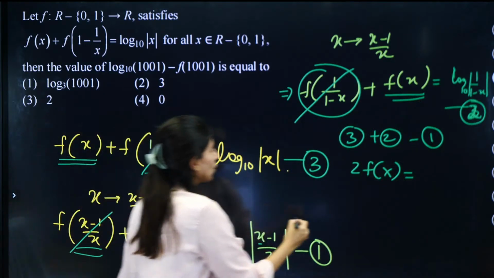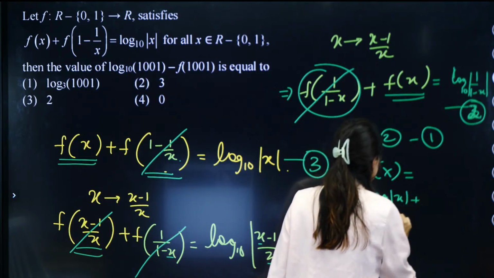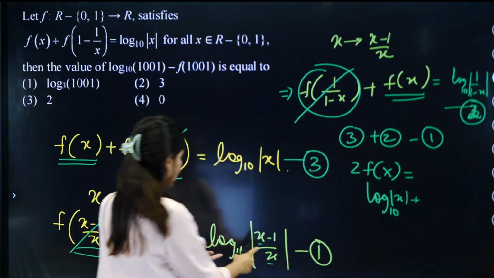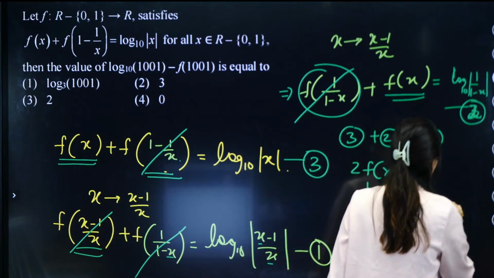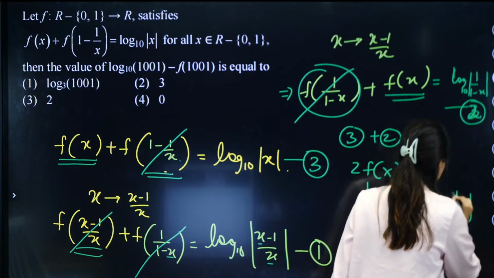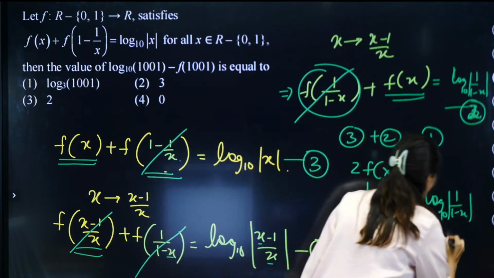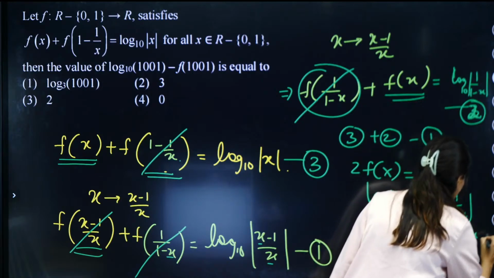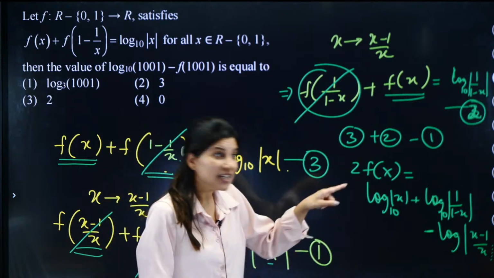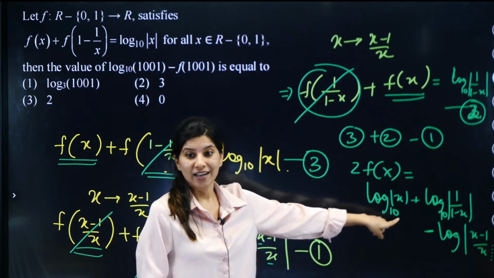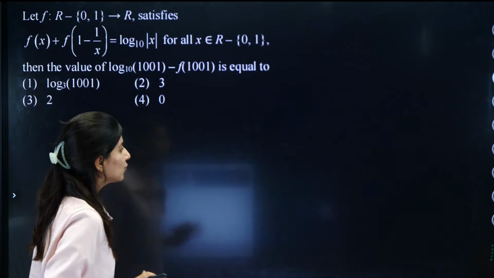So 3 will be log x, log mod x base 10 plus. We are having 2. What is 2? So this is your 2. So log of 1 upon 1 minus x mod 10 minus, we are going to have this, which is log of mod of x minus 1 upon x. This is your log 2fx. That means now you got this. Now you got this. 2fx value you are getting now. You just have to solve it.